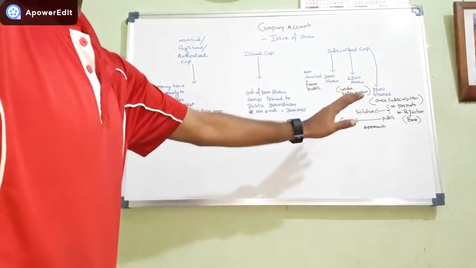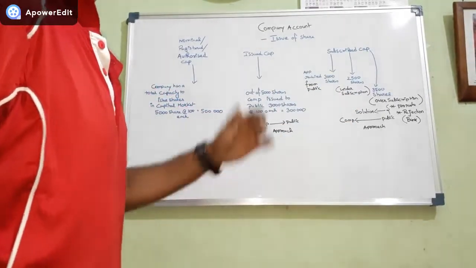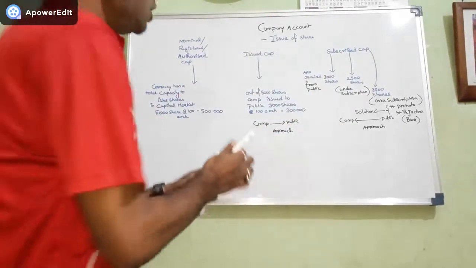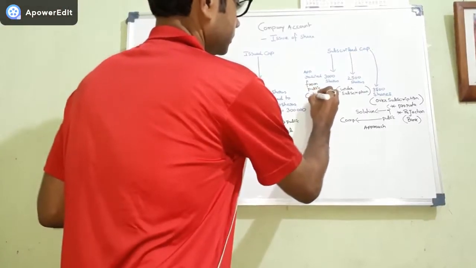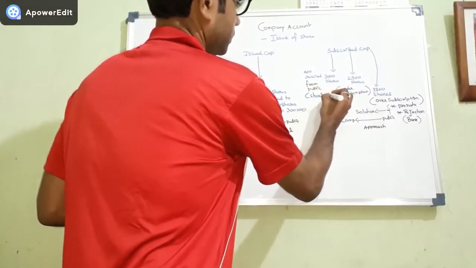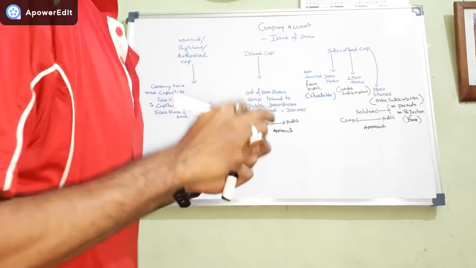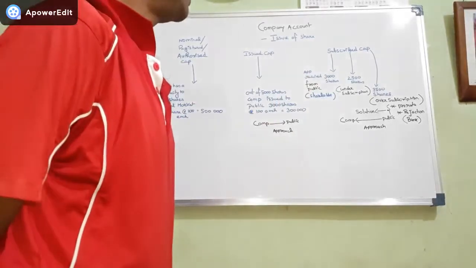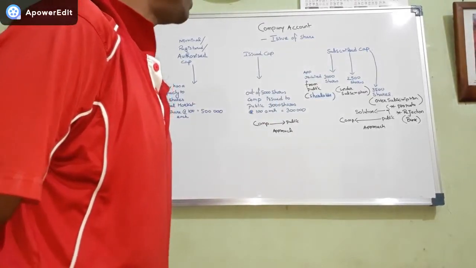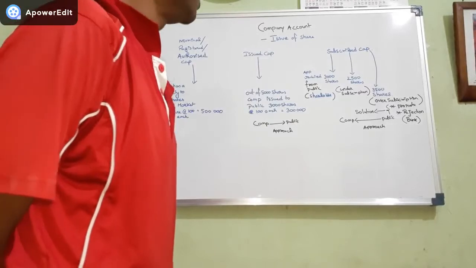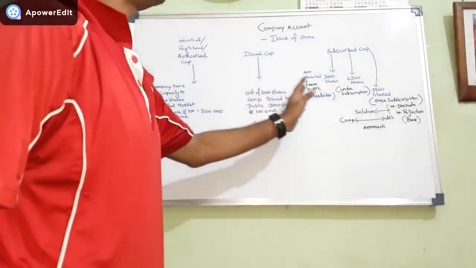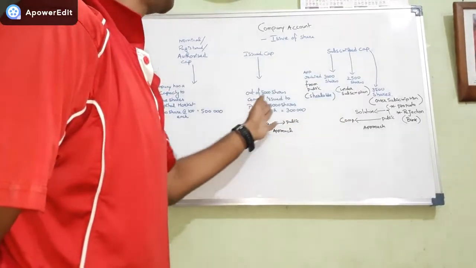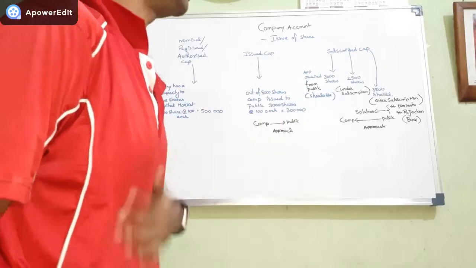But how many people will subscribe doesn't depend on you; it depends on the shareholders. So it may happen that you have issued 3,000 shares, and from the public the application received is 2,500 shares. Means the company has issued 3,000 shares against 2,500 received.